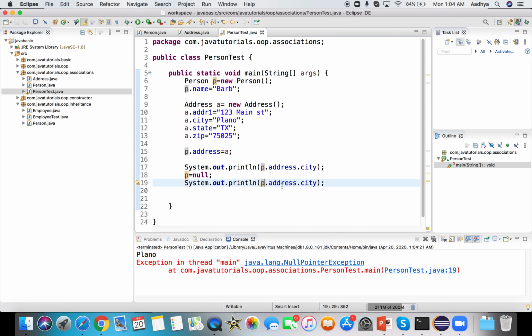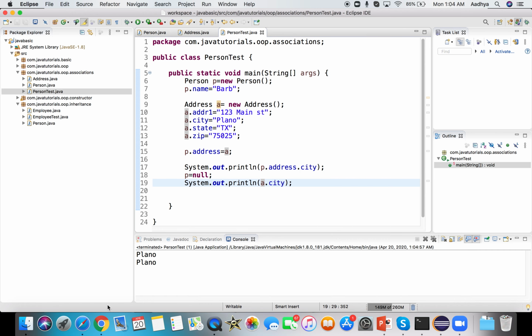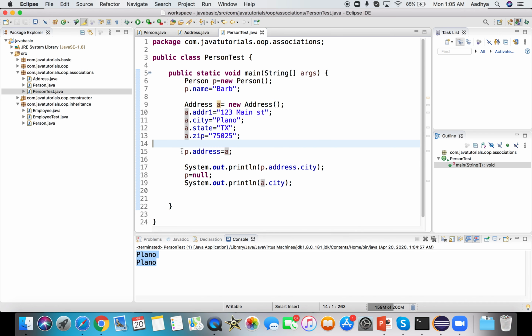So I am losing in turn the address here. But even though I don't have a way to access it from the parent, I still have this a here. So instead of p dot address dot city, I can simply say a dot city, because I have a reference for address. It is not totally killed, right? So that means the child is still there even though I destroy the parent. So this is what you call an aggregation relationship.